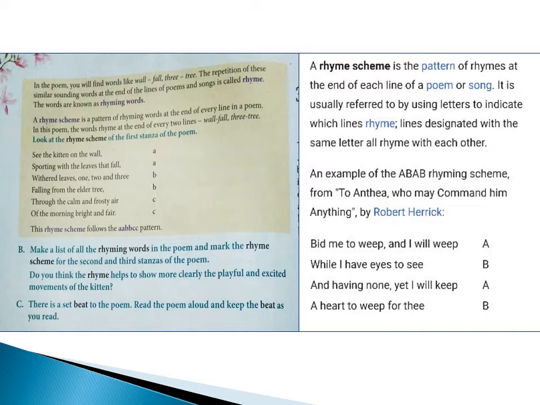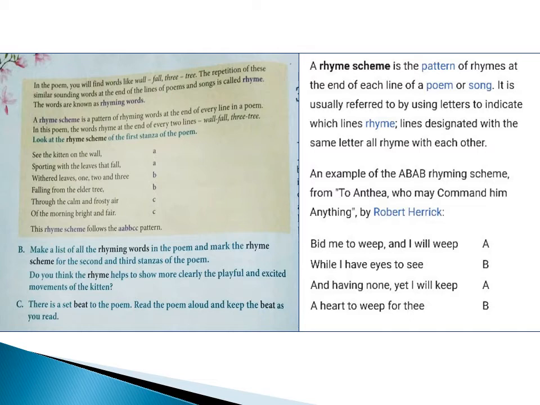Now children, when we were doing the poem, we have seen different similar sounding words, right? For example, the first two lines of the stanza: see the kitten on the wall, sporting with the leaves that fall. Now if you look at the word at the end of each line, children, that is a rhyming word.